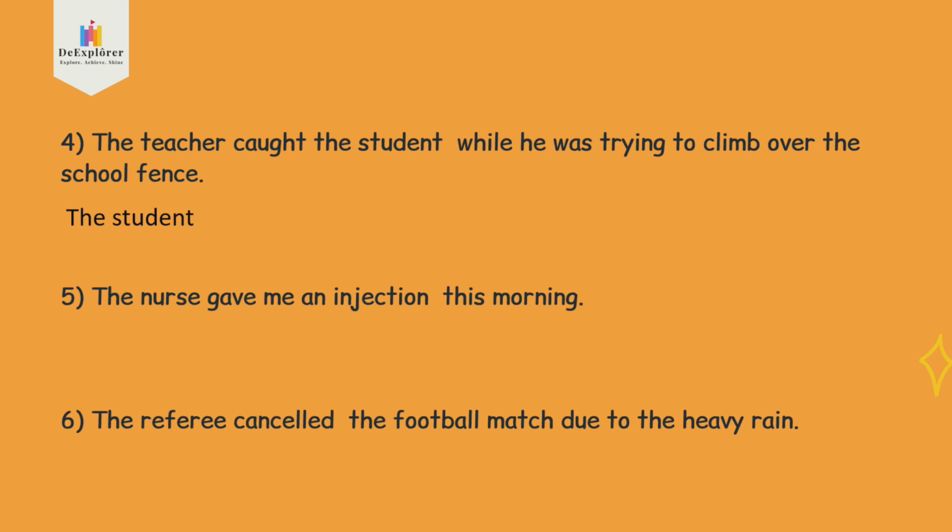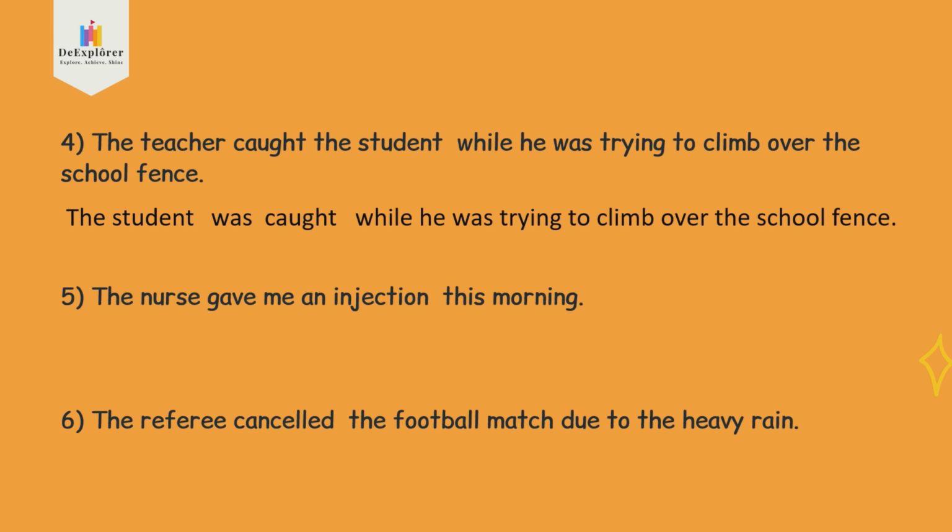Then 被 past tense, 因为 was，这边用 was 是 past tense, was or were. Was and then caught 被抓，这个意思就是被抓。学生被抓 was caught by who? By the teacher. If you want to write, 不写的话不用紧，可以对的。While he was trying to climb over the school fence.